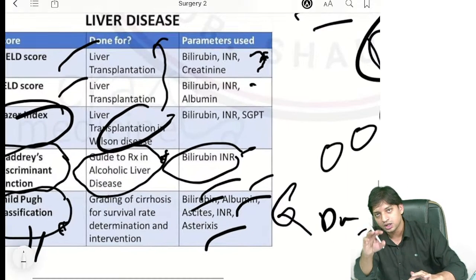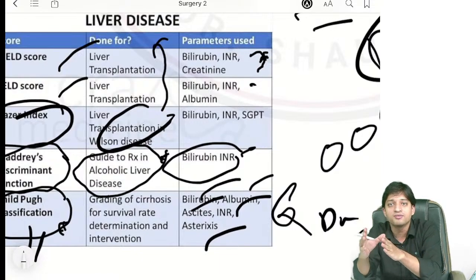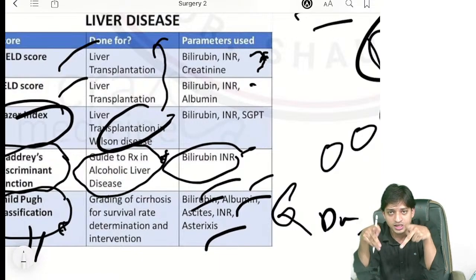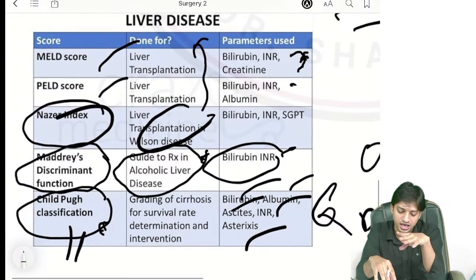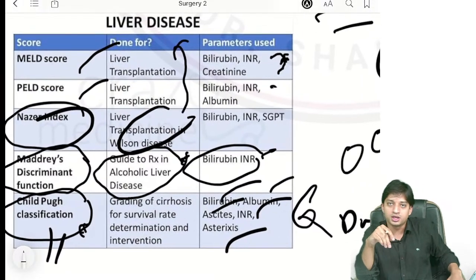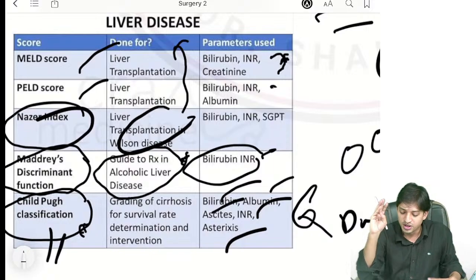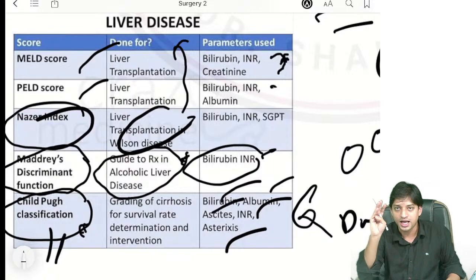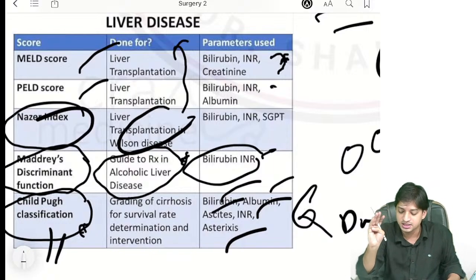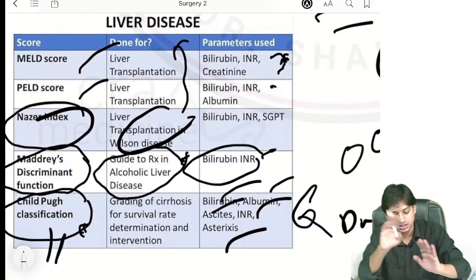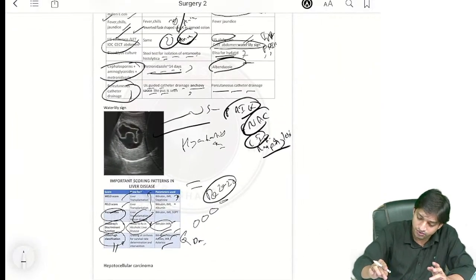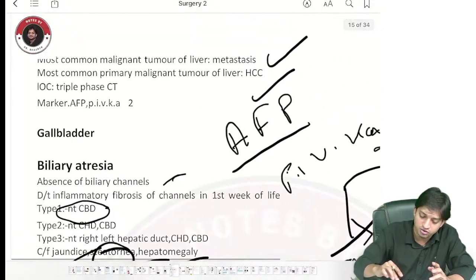So determining whether the patient will survive or not, and regarding the intervention, you do the Child-Pugh classification. The parameters involved are bilirubin, albumin, then you look for the ascites, INR, and asterixis. Done. The parameters involved we have done. Coming to the hepatocellular carcinoma.